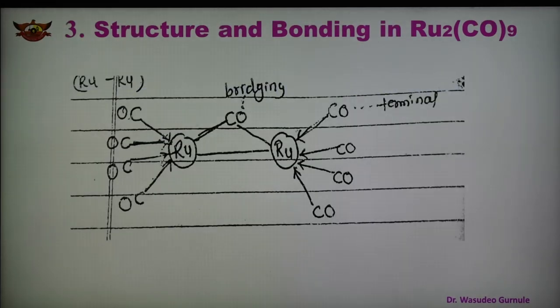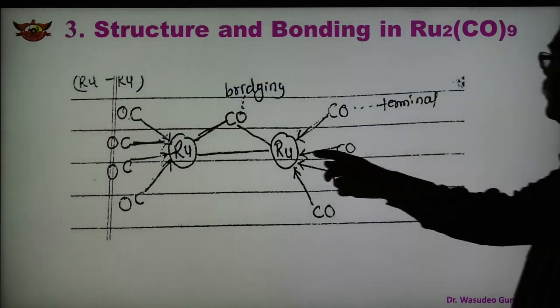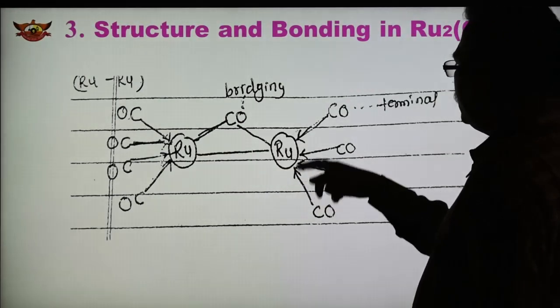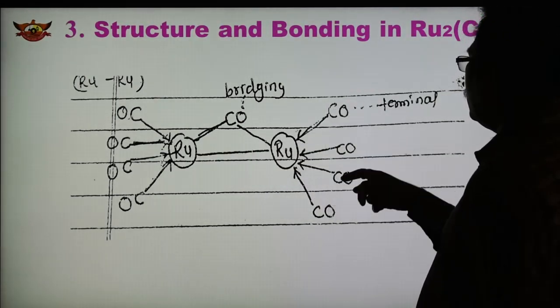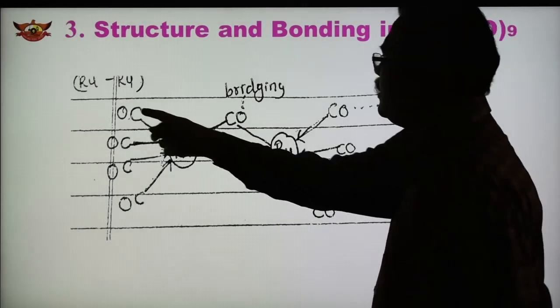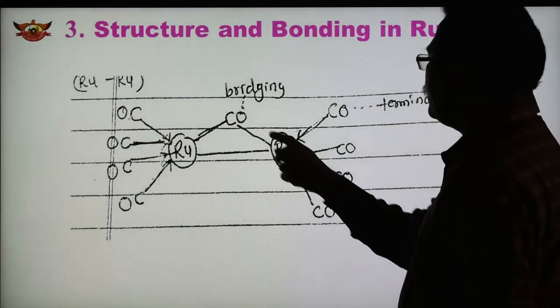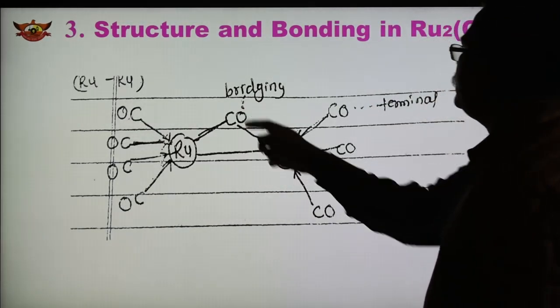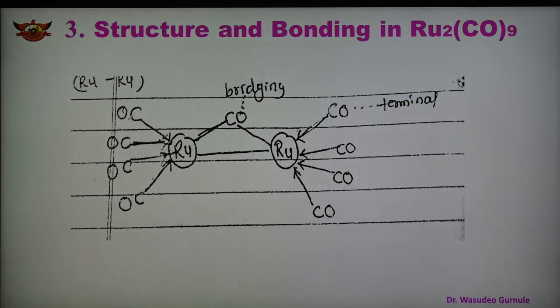Therefore the shape is shown here. So here see the metal-metal bond, ruthenium, and each metal has 1, 2, 3, 4 carbonyls, each metal has four carbonyls, and there is one bridging carbonyl, this is the bridging carbonyl. So in total, 8 terminal and one bridging carbonyl are present in this Ru2(CO)9.